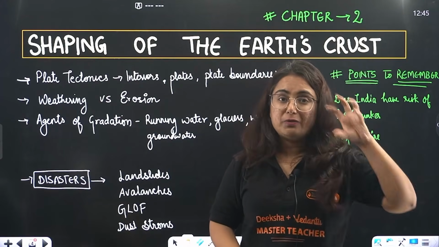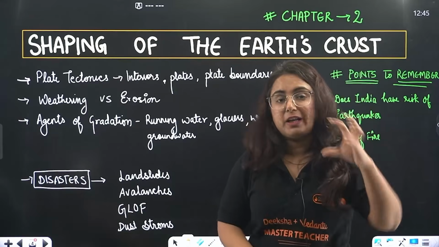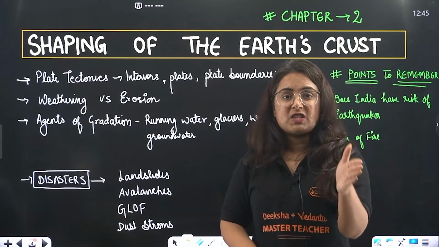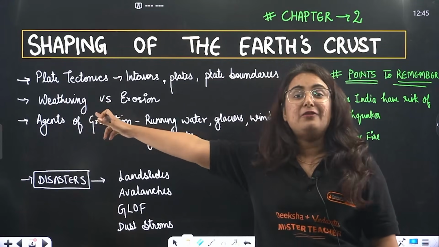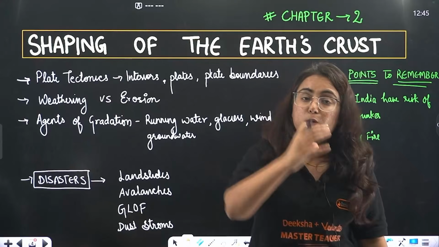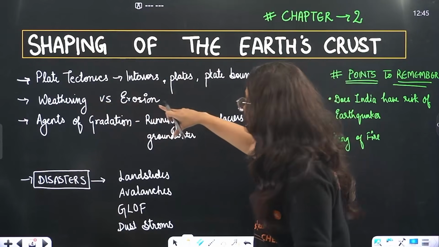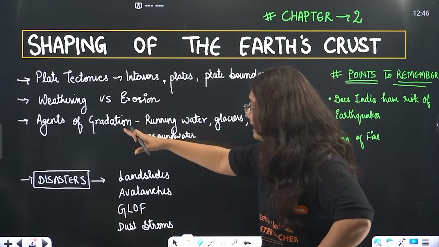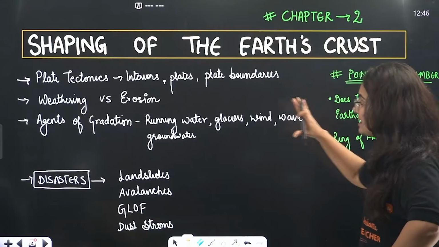Weathering and erosion. So we know that whenever there is breaking away of rocks at the same place, without being transported from one place to another, then that process is known as weathering. But with the help of the agents of gradation, when the broken sediments are transported from one place to another, then that process is known as gradation. What are those agents of gradation? Like running water, glacier, wind, waves, groundwater.